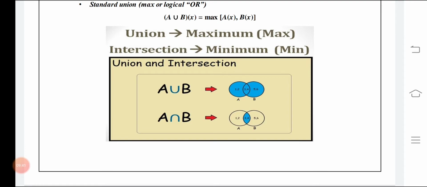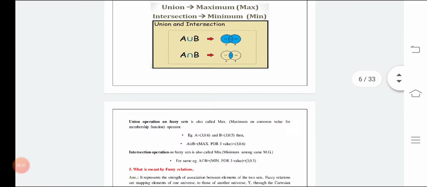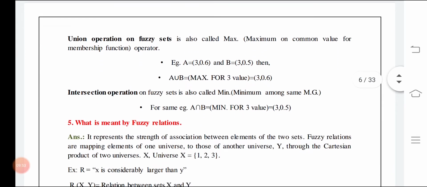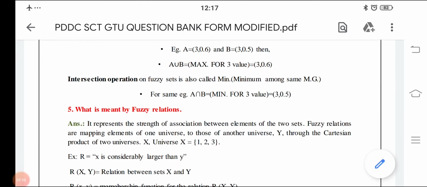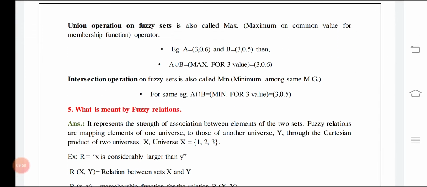Union is actually the maximum, meaning all the things will be considered. Intersection means the minimum. So union is also known as the max operator, and intersection as the min operator. Different operations on fuzzy sets can be done, such as union or intersection.